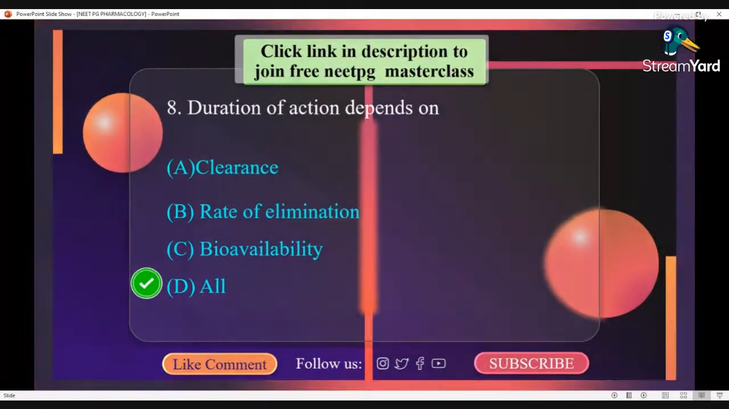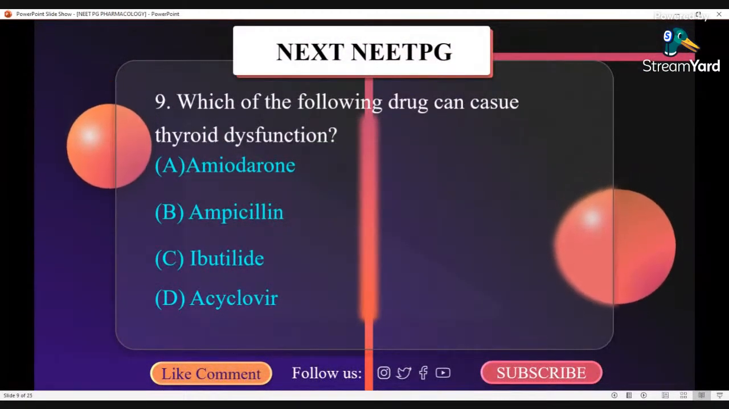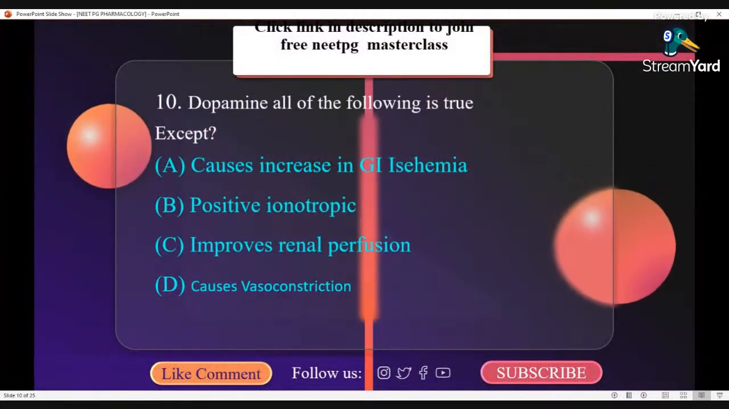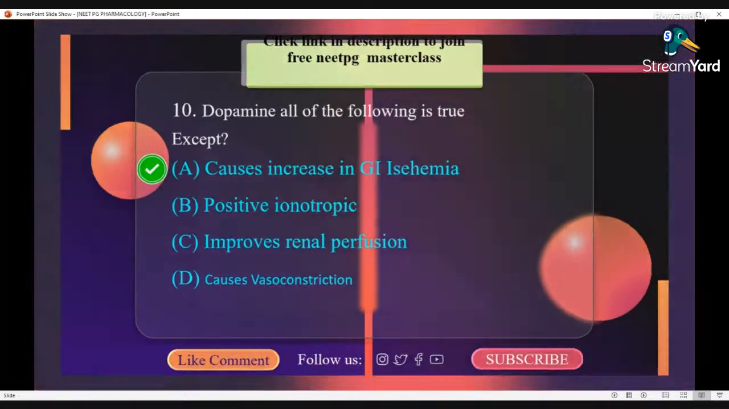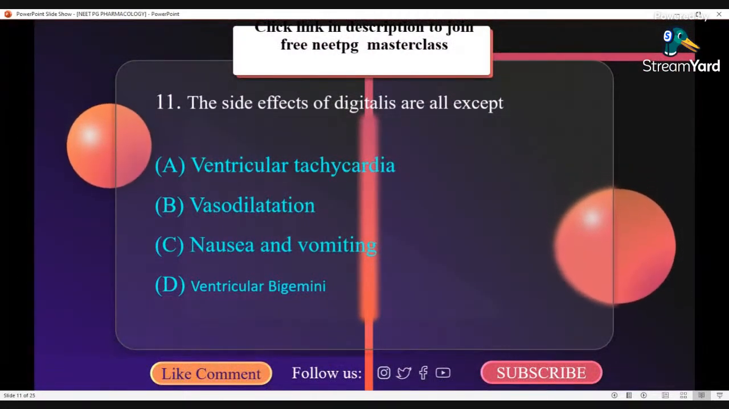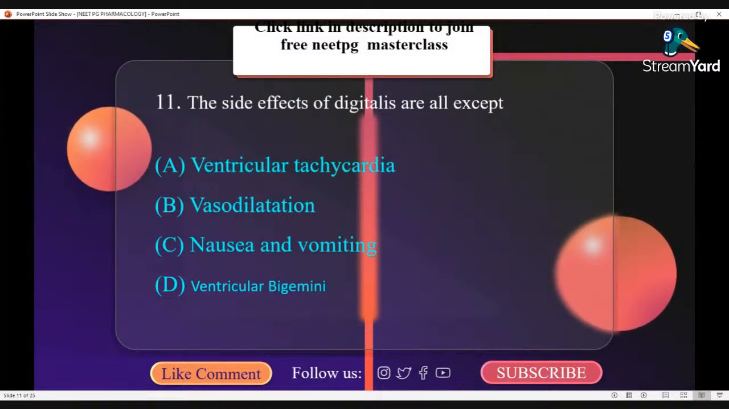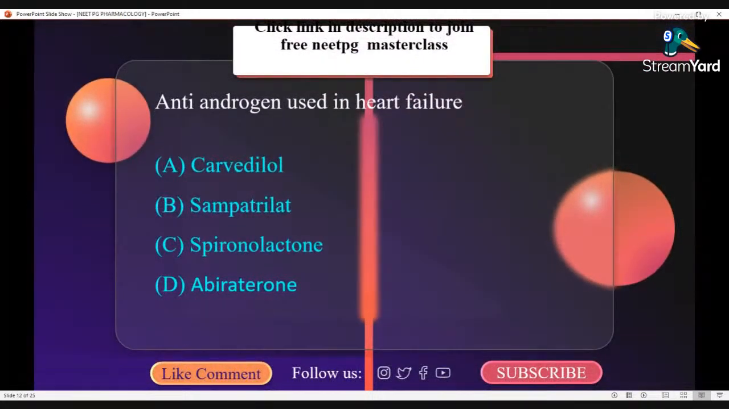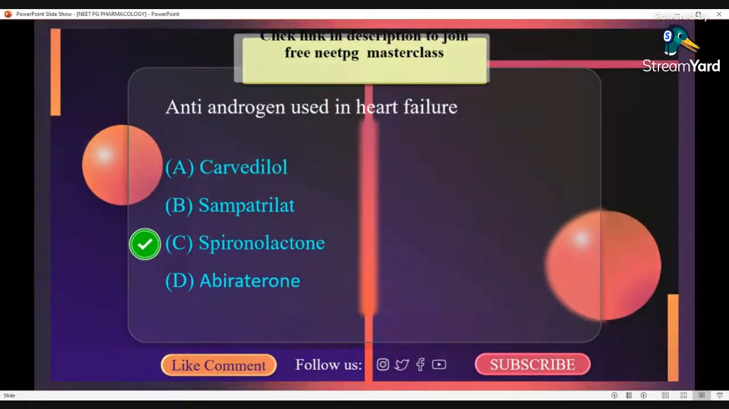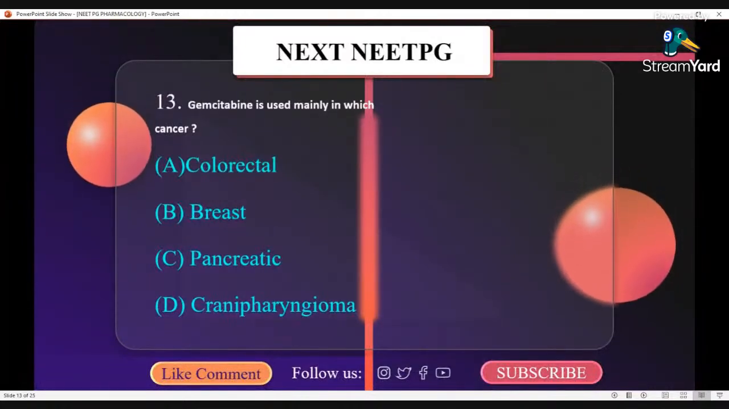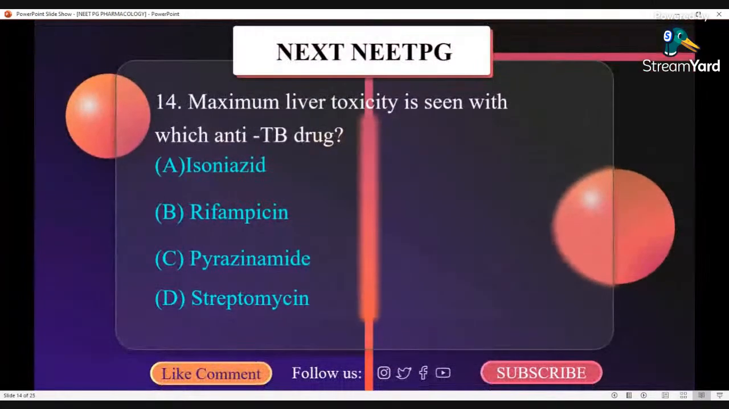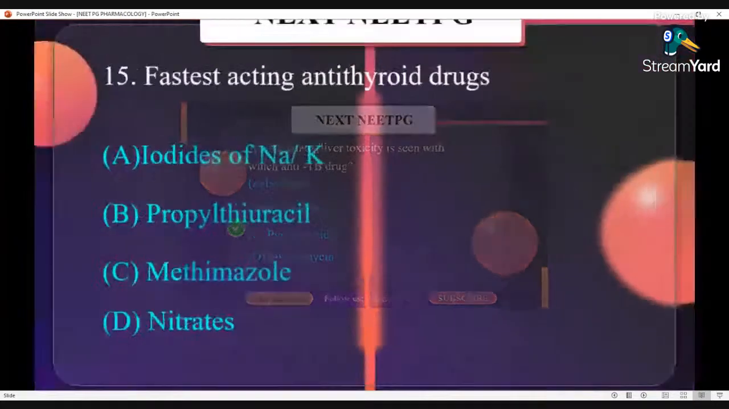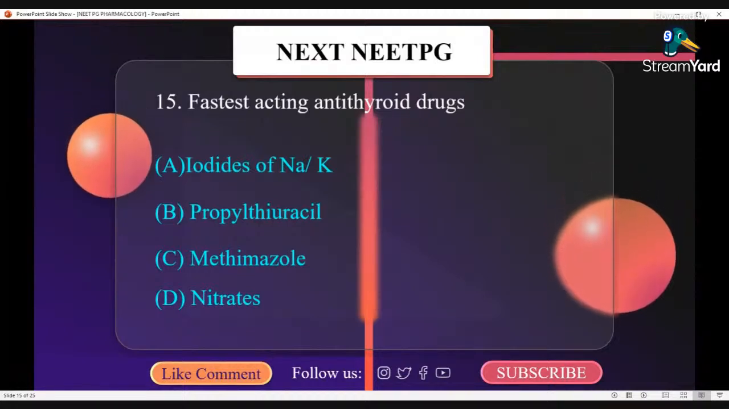Which of the following drugs can cause thyroid dysfunction? It is amiodarone. Dopamine, all of the following is true except causes increase in GI ischemia. The side effects of digitalis are all except vasodilatation. Digitalis causes mild vasoconstriction, not vasodilation. Anti-androgen used in heart failure is spironolactone. Gemcitabine is used mainly for pancreatic cancer. Maximum liver toxicity is seen in which anti-TB drug? It is pyrazinamide. Fastest acting antithyroid drug is iodides of Na and K.